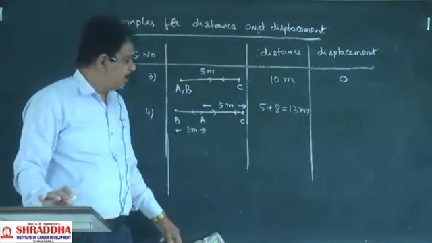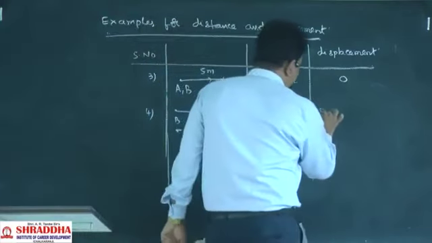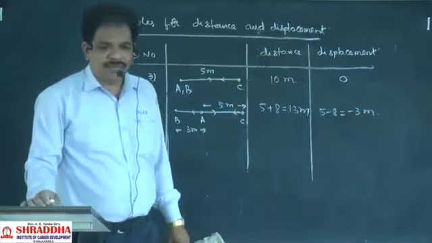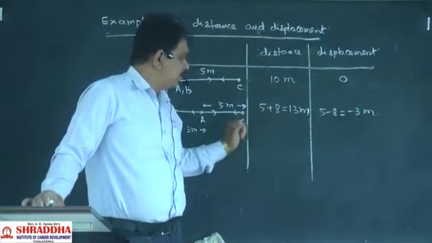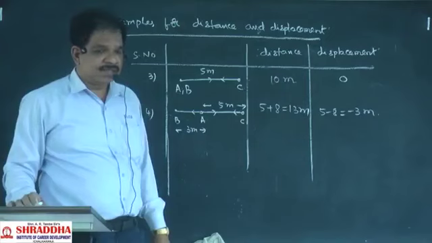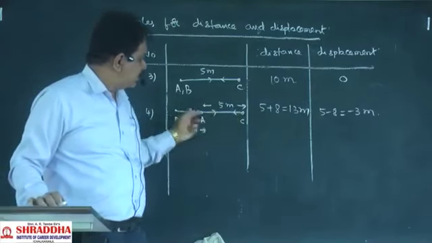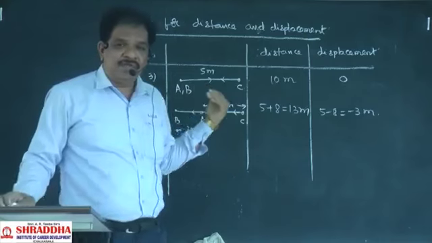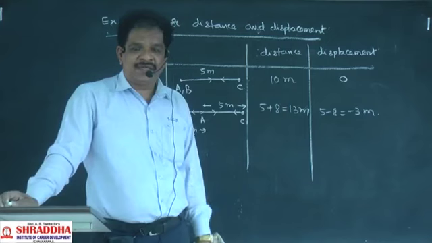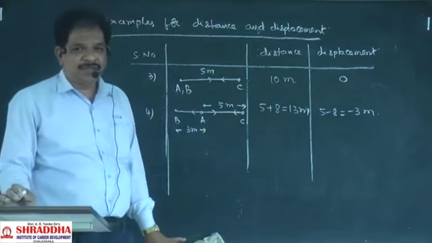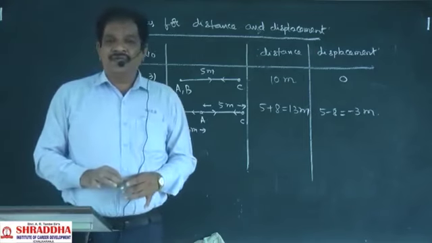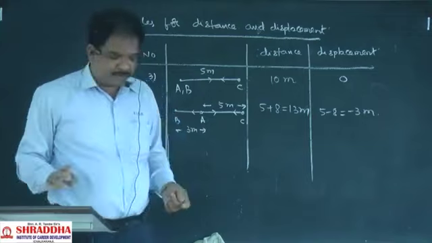What is the displacement here? 5 minus 8, this value will be minus 3 meters. So distance will be 13, displacement will be minus 3 because direction changes. It is moving in the negative x-axis direction. That's why we have to take that as minus 8, and that's why it becomes minus 3. Clear?